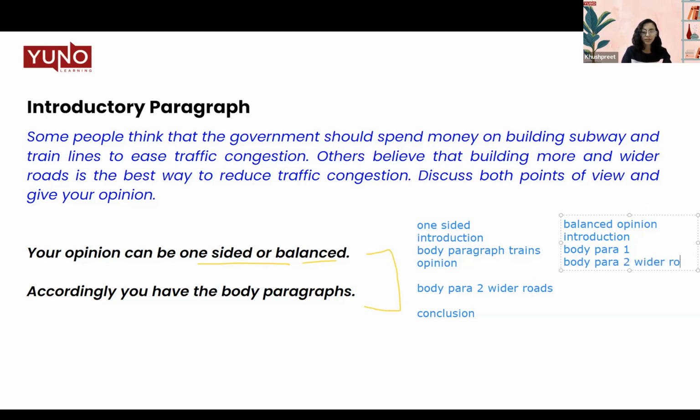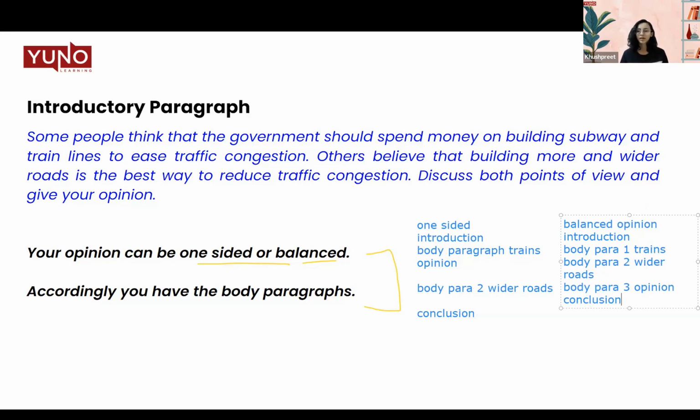I'll just add all of this. And then we have a separate body paragraph, body paragraph 3, where we will write our balanced opinion. So this is only in the case of a balanced opinion, when you think that both of them are a viable option. So this is how you write a one-sided essay and the balanced opinion.